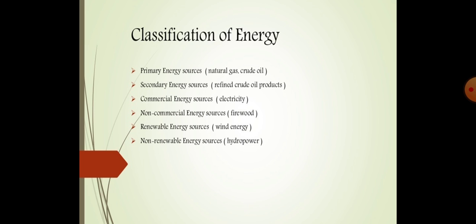The first form is primary energy sources. The second classification is secondary energy sources. Third are commercial, non-commercial, renewable, and non-renewable. So basically we can classify energy into 6 different categories. What are the differences between these categories? We will see them one by one.